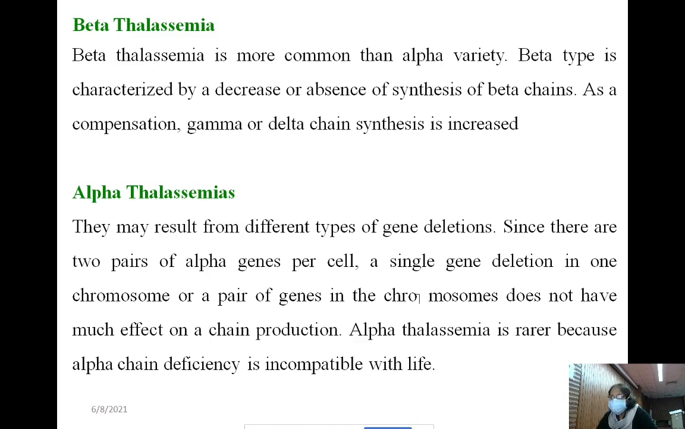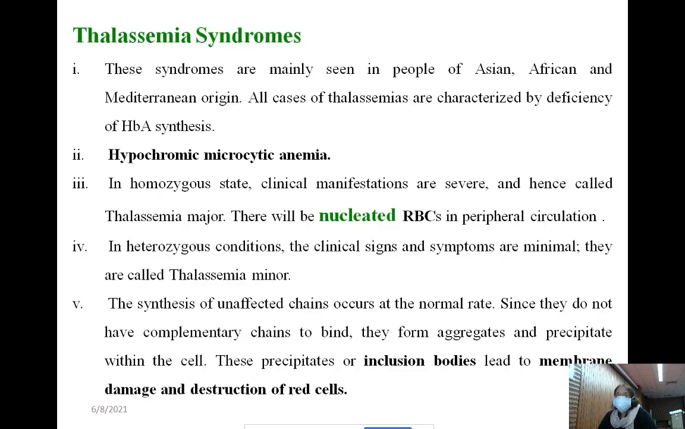So alpha thalassemia is rarer because alpha chain deficiency is incompatible with life. Now thalassemia syndrome. What is thalassemia syndrome? These syndromes are mainly seen in the people of Asian, African and Mediterranean regions. All these thalassemias are characterized by deficiency of hemoglobin A synthesis, the adult hemoglobin.